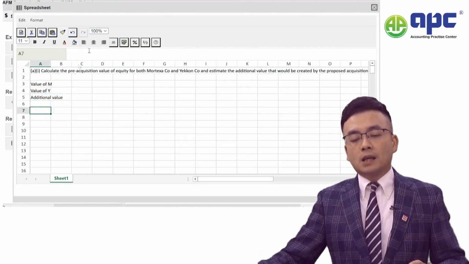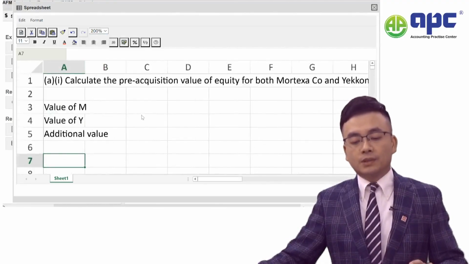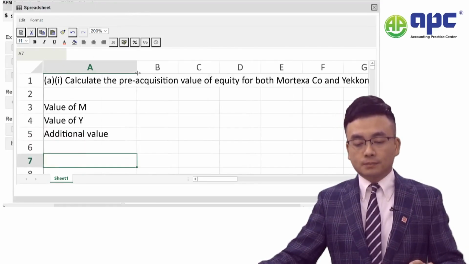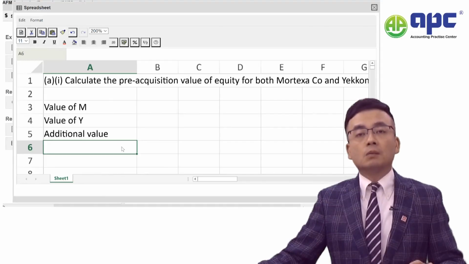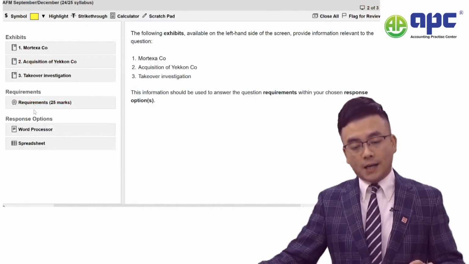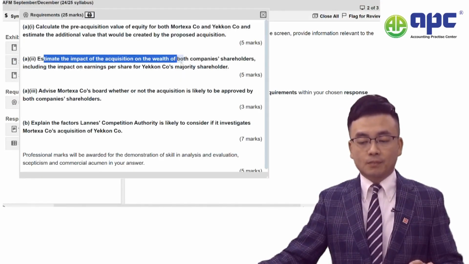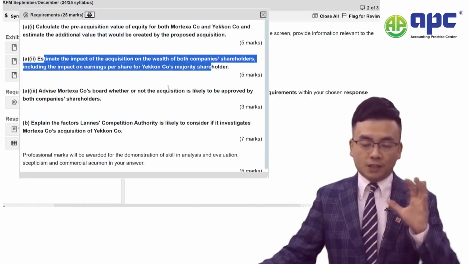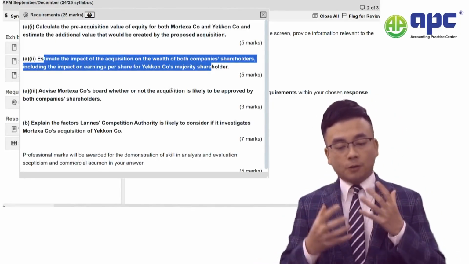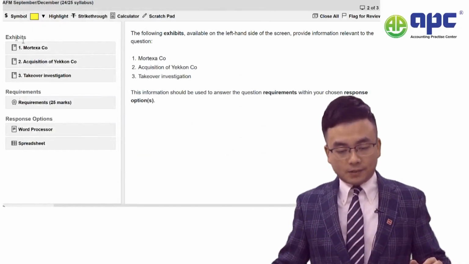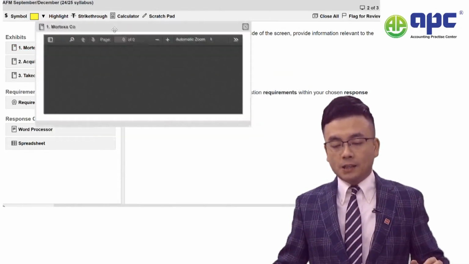Now, in our knowledge course, we did talk about the ways that we answer this type of question. So what we then do, after we finish Part A number 1, we move on to Part A number 2 requirements. We will then need to compare the value of the M and Y company before and after the acquisition goes ahead. Let's deal with Part A number 1 first.